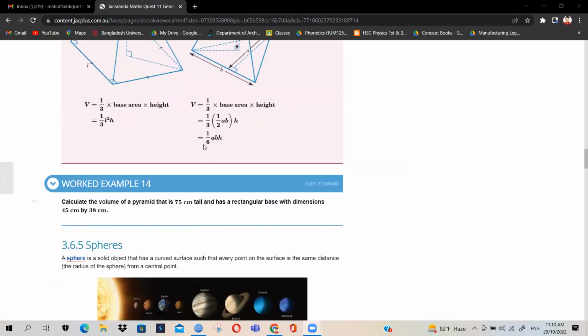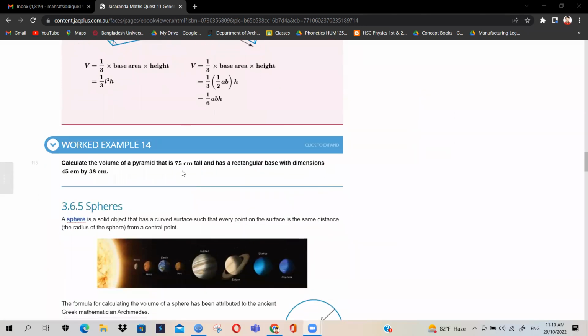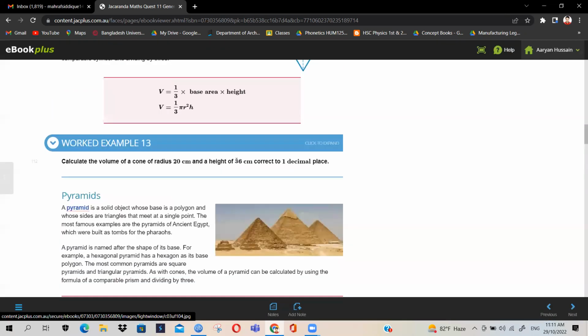All right, now calculate the volume of a pyramid that is 75 centimeter tall, which is the height, and has a rectangular base. In every case, whenever you are given a problem, look at what the base of that particular pyramid is, because this is very important for constructing a pyramid. Even in the practical world, think about what the Egyptians did. Just consider this shape to be rotated.